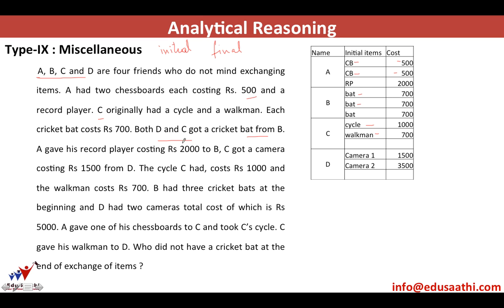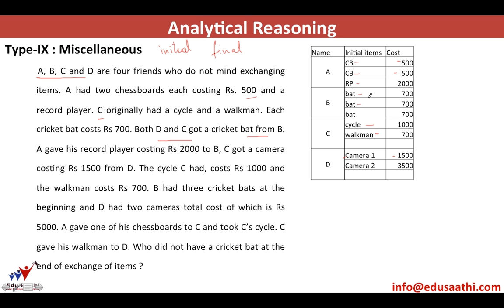A gave his record player. It means apart from the chessboards, A also had a record player costing 2000 rupees. C got a camera from D. It means D had a camera worth 1500 bucks. The cycle C had means C initially had a cycle costing 1000 rupees and a Walkman at 700 rupees.